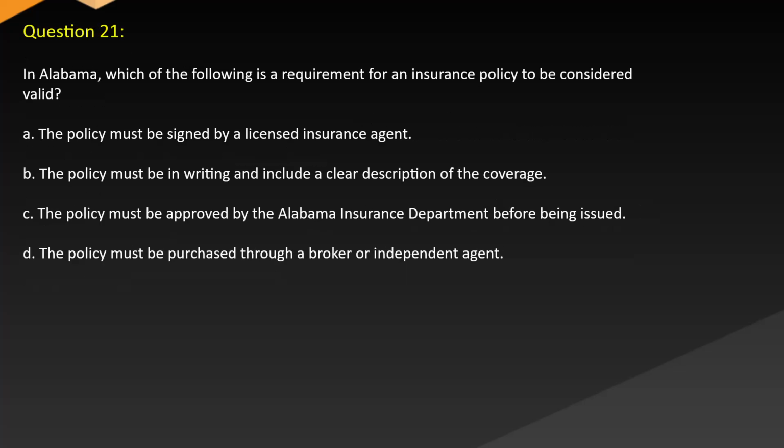Question 21. In Alabama, which of the following is a requirement for an insurance policy to be considered valid? A. The policy must be signed by a licensed insurance agent. B. The policy must be in writing and include a clear description of the coverage. C. The policy must be approved by the Alabama Insurance Department before being issued. D. The policy must be purchased through a broker or independent agent.